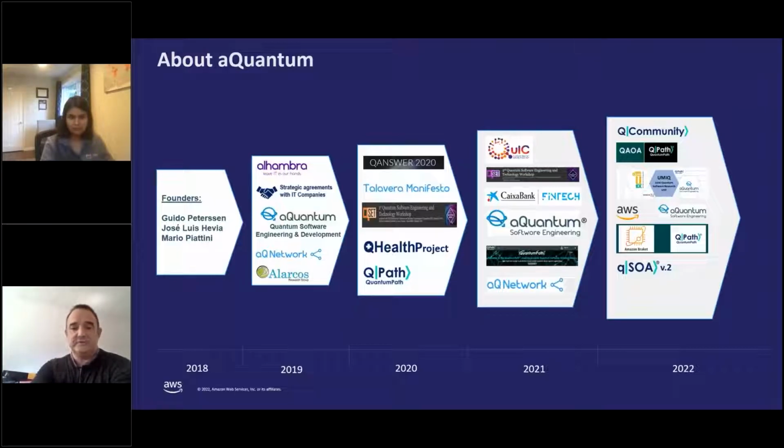In 2020, we started the Talavera Manifesto. This manifesto collects some principles and commitments about the quantum software engineering and programming field, as well as some calls for action. This is the result of the discussion and different viewpoints of academia and industry practitioners who joined at the first international workshop of quantum software engineering and programming, Q-SANER, promoted by A-Quantum.